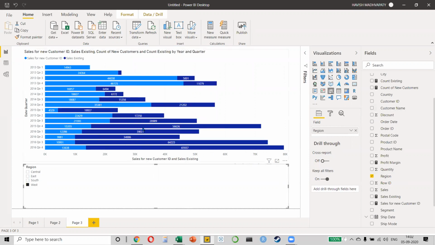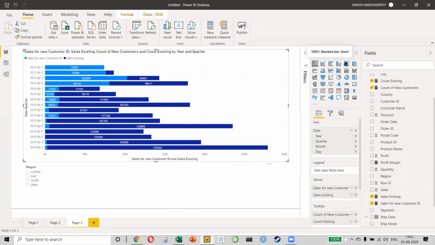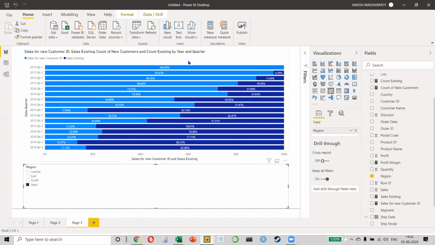So if you look at West region, they have not been adding a lot of new customers in the last 2 years. And that's why if you look at the overall number, it's very bad, like this, right? And if you make this into a 100% stacked bar chart, even better, now it gives you a percentage. It tells you that for the West region, do you see this percentage, how it is declining? From 95, 88, 80, it came down to 17%. That means that every quarter, only 17% of your sales is coming from new customer. The other sales is coming from existing customer.